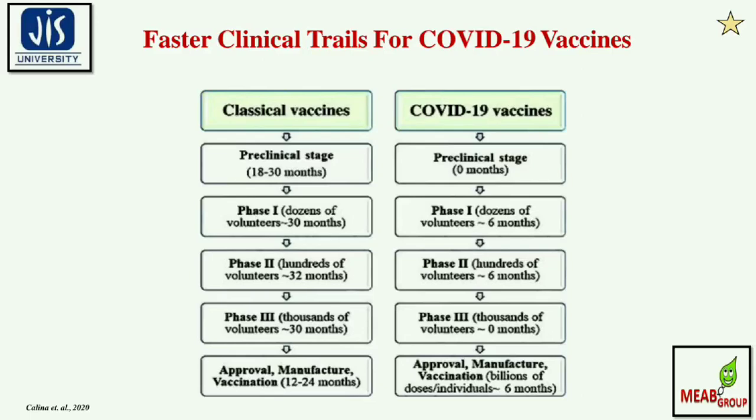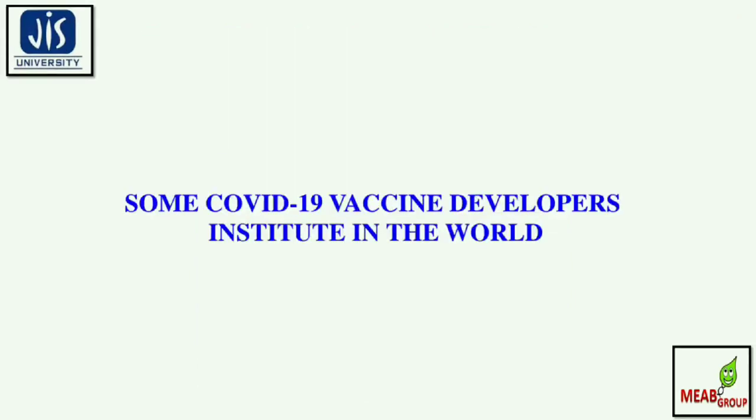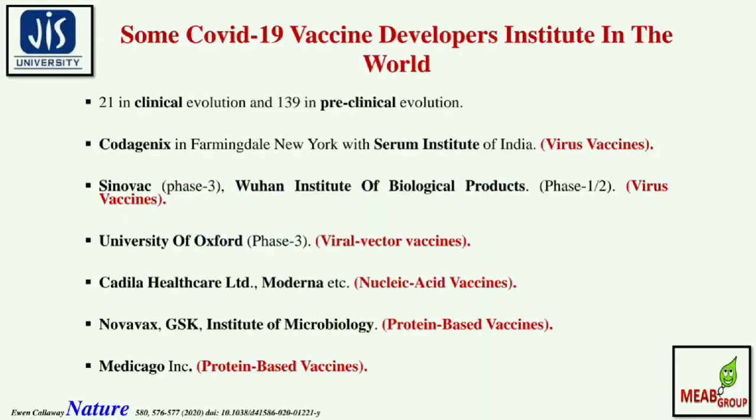The next segment will be dealing with some COVID-19 vaccine developing institutions or research industries in the world. It shows there are 21 in the clinical evaluation and 139 in the preclinical evaluation. A virus-based vaccine has been developed by Codagenix in Farmingdale, New York in association with the Serum Institute of India, whereas Sinovac in the phase 3 trial is developing the virus vaccine with the Wuhan Institute of Biological Sciences, China.